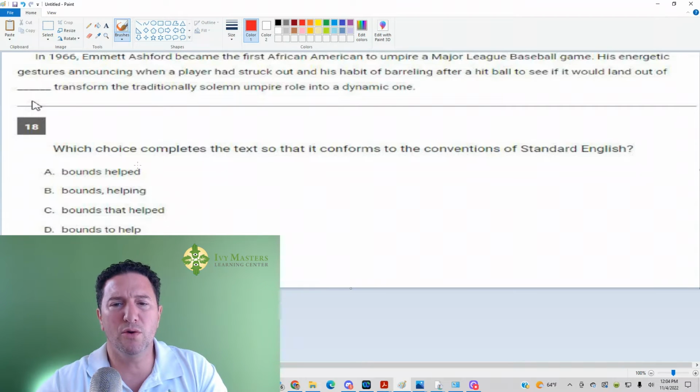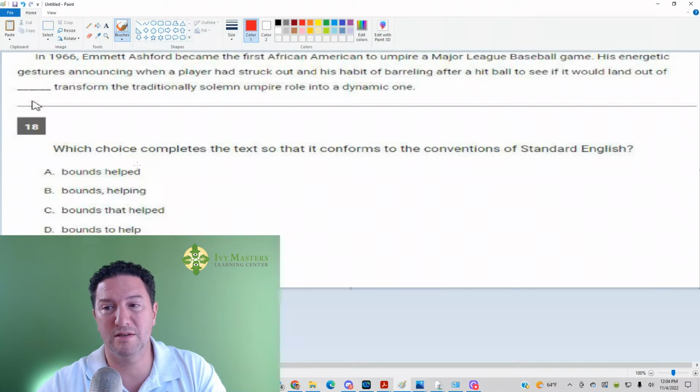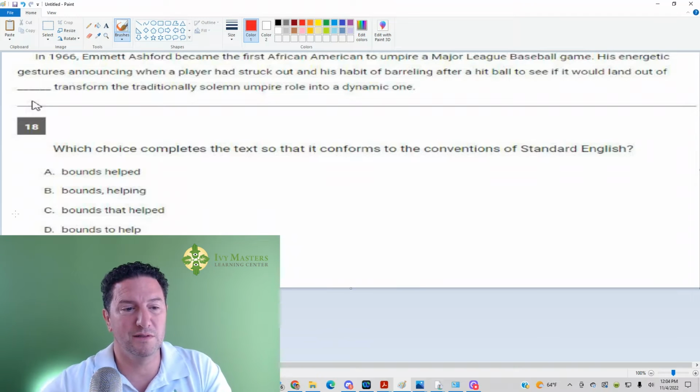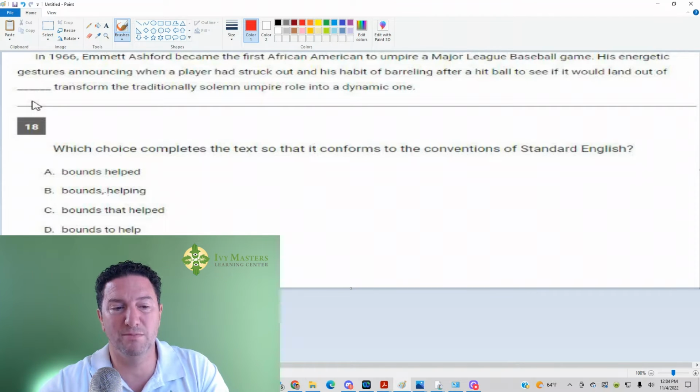So when we go through the answer choices, what we find is that 3 of these answer choices are sentence fragments. So now I'm going to read with answer choice B in place. B is going to be a sentence fragment. You've got to watch out for ing verbs. When you've got an ing verb, oftentimes it'll turn a complete sentence into a sentence fragment. Here's a simple example, and then we're going to look at this one.